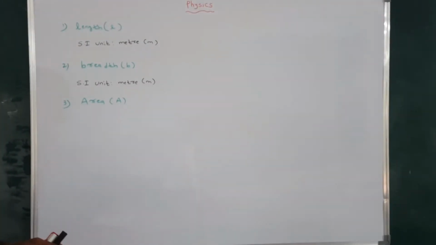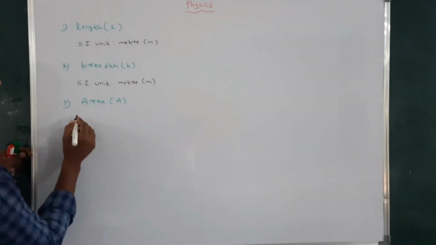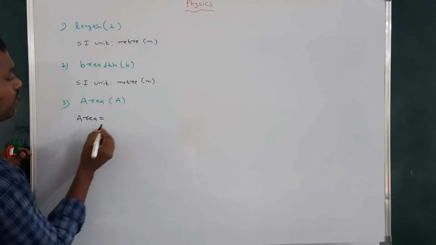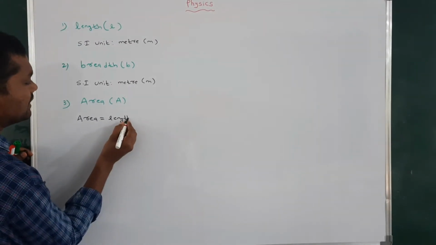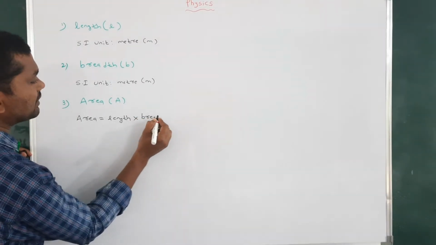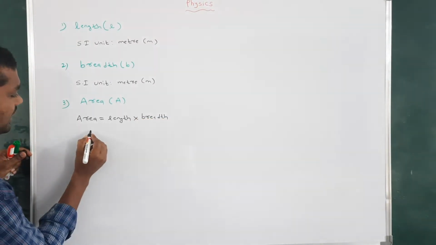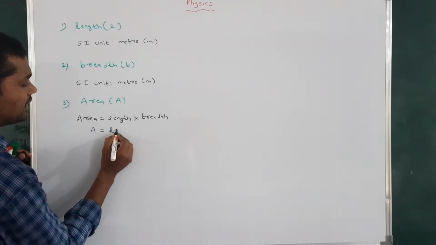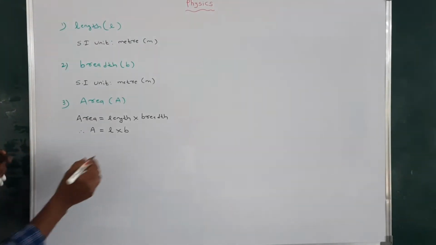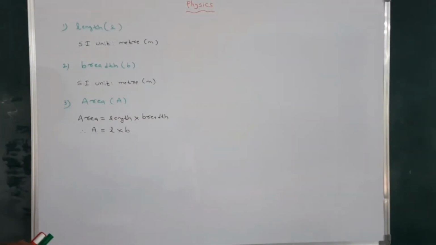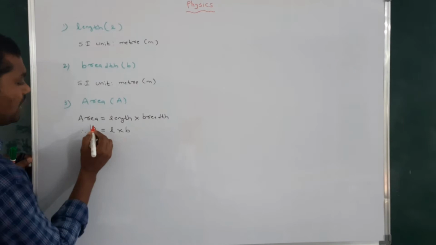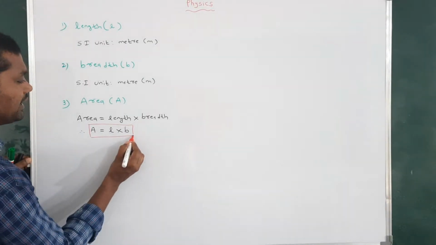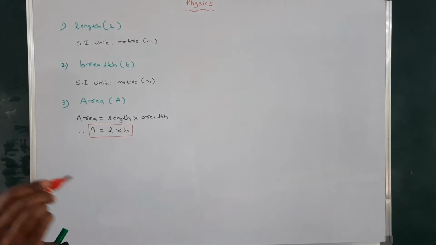Now we can take the formula of area. Area is equal to length into breadth. Area is represented by A, length by L, and breadth by B. So the formula of area is area equals length into breadth, or A is equal to L into B.